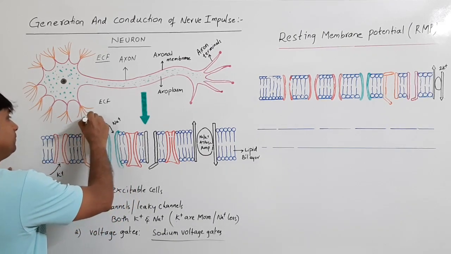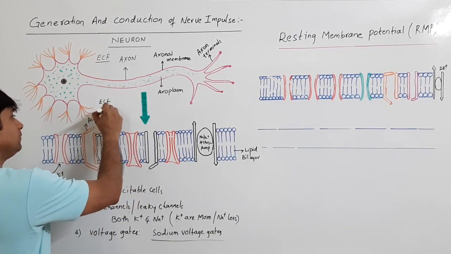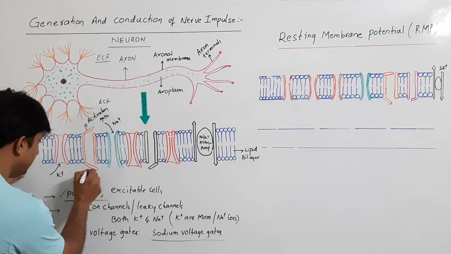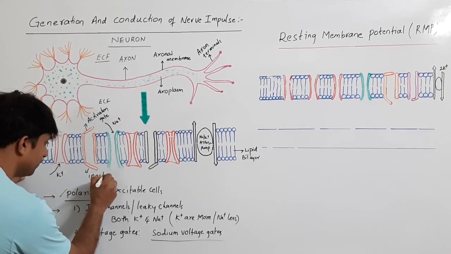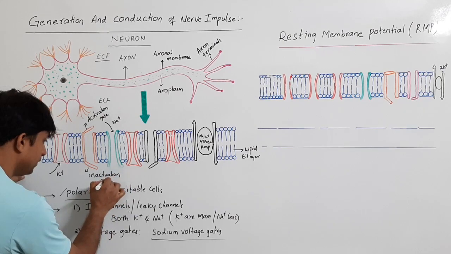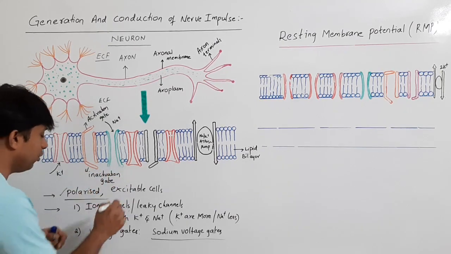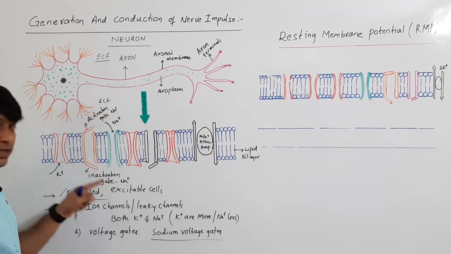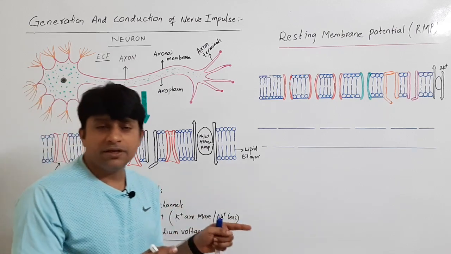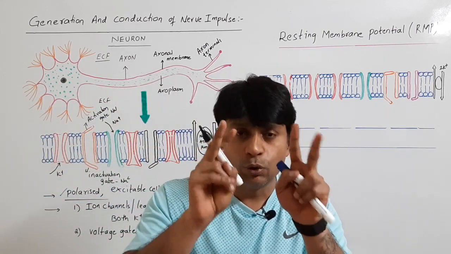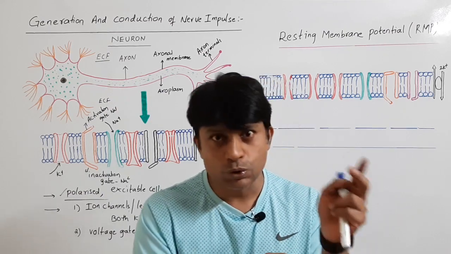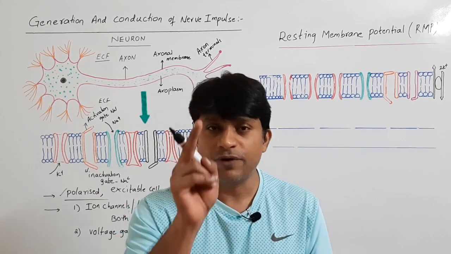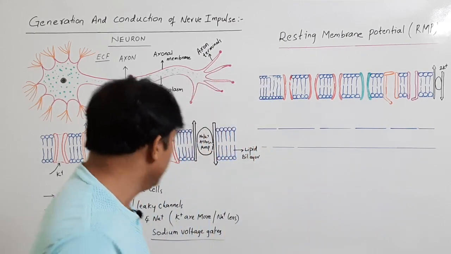This is called the activation gate of sodium, and this is the inactivation gate of sodium. One is the activation gate, the other one is the inactivation gate. Along with leaky channels, sodium is also with voltage gates. So for sodium, there are two gates, one activation and one inactivation gate.